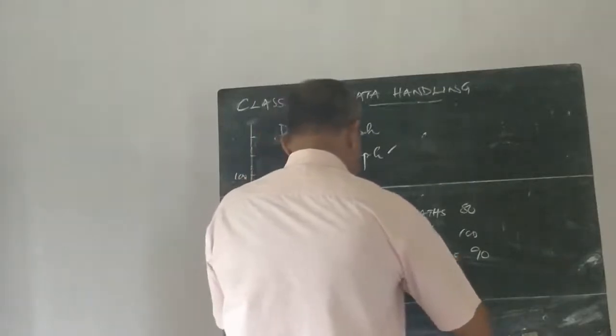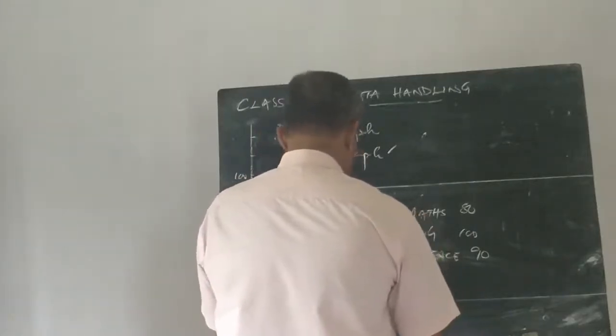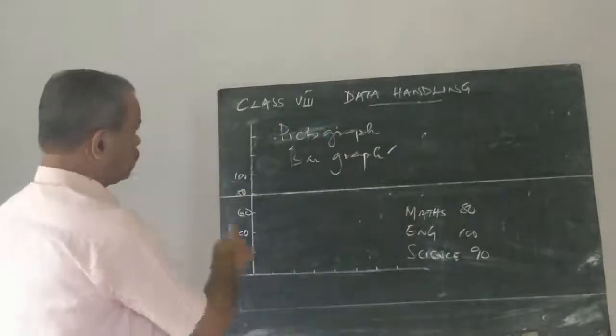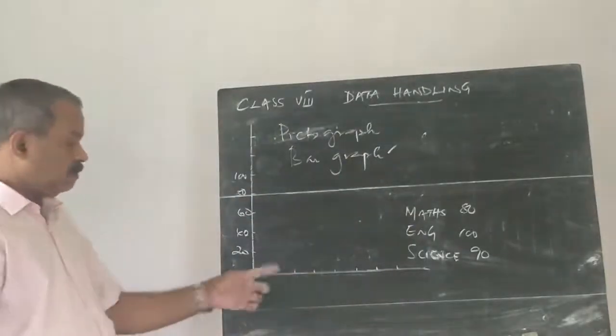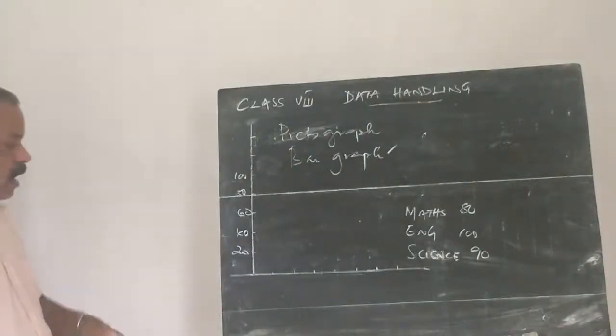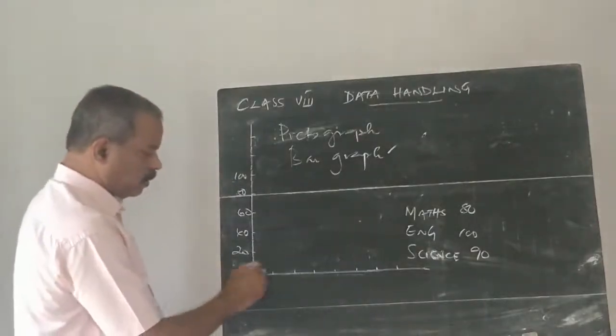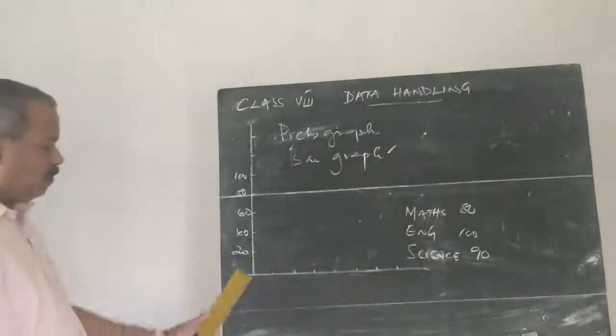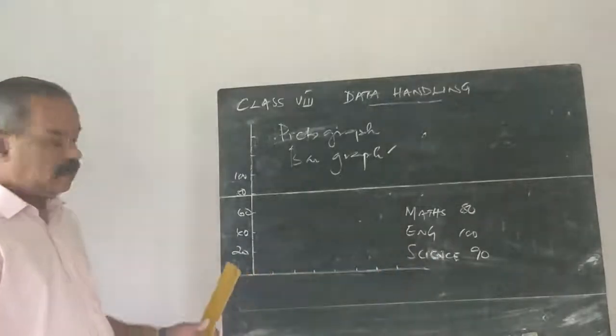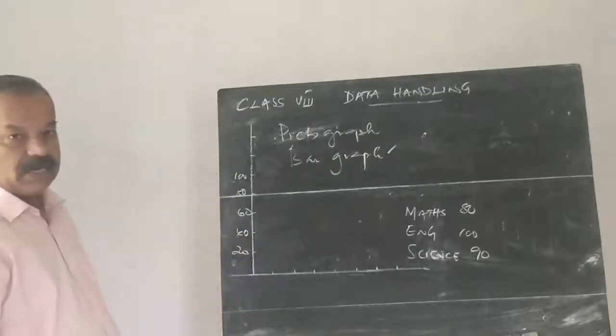So first draw the horizontal line. And then second, draw a perpendicular vertical line on the horizontal line. This common point is called the origin.